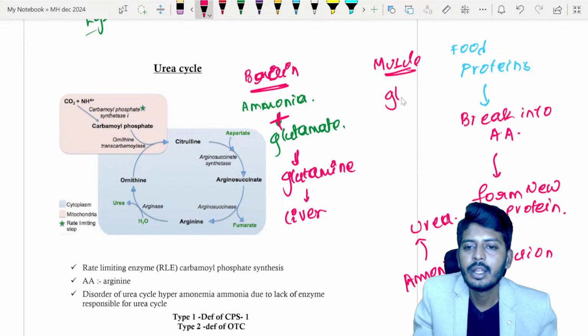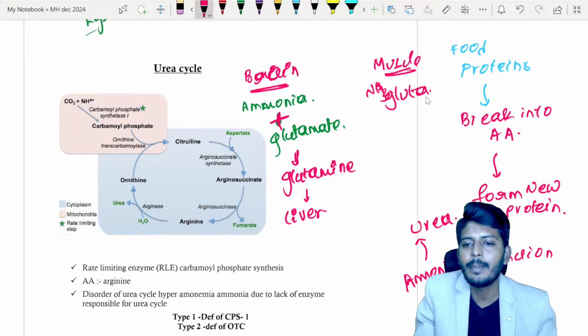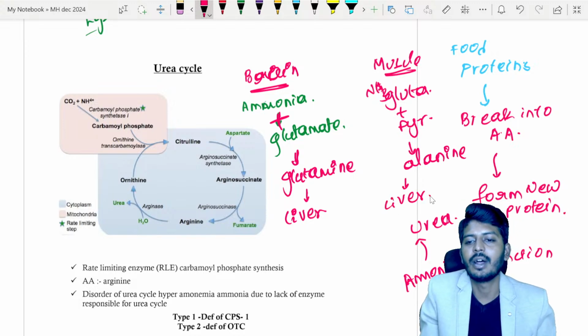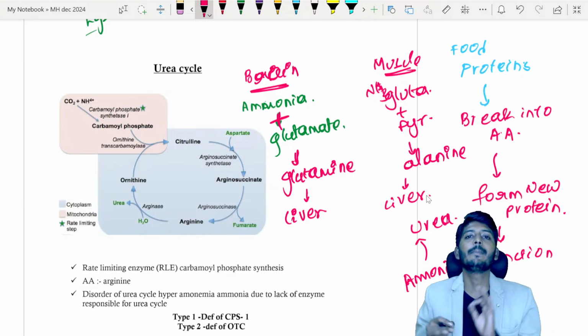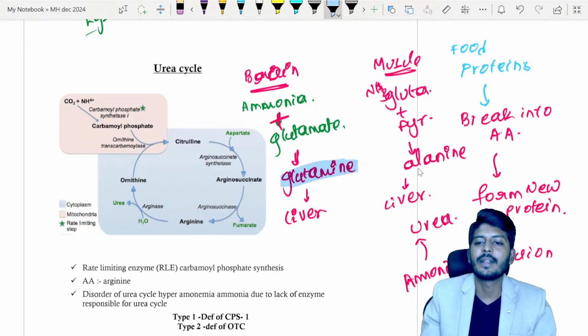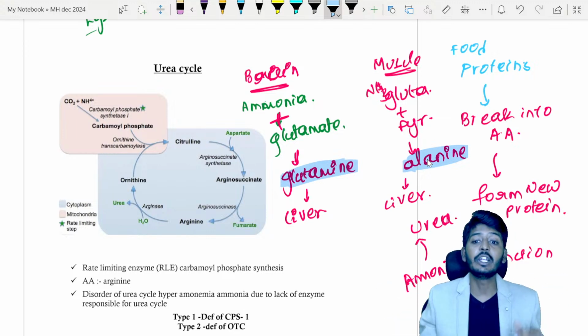Now in the muscle, what will happen? You have glutamate, which has taken the ammonia. This glutamate combines with pyruvate and forms an amino acid alanine. Now this alanine will transport the ammonia to the liver. So they will ask you, from the brain, who is transporting the ammonia? Glutamine. And from muscle, who is transporting? Alanine. Both of them take the ammonia and carry it to the liver.